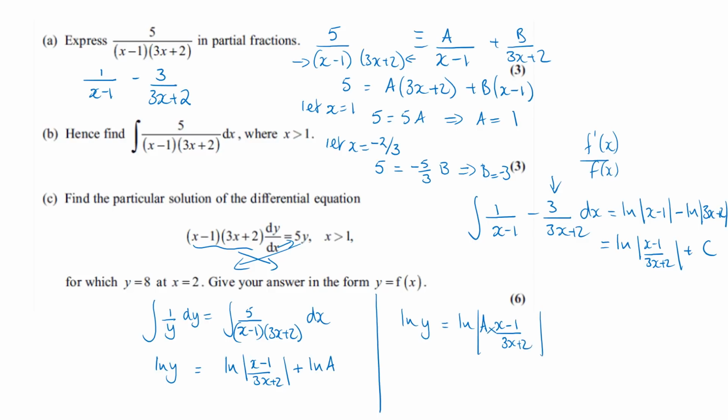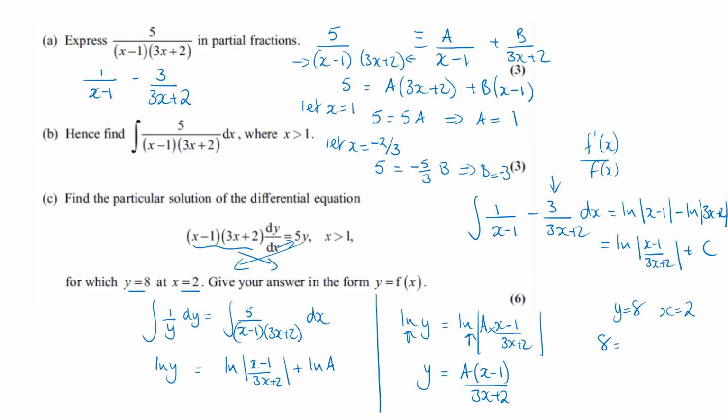And just have that a times, and then we can use the given situation that y is equal to 8 when x equals 2, and that will be fed in to give us what a is. Well, what we can do before we do that, the ln on this side is equal to the ln on that side. We can just say that y is equal to a times x minus 1 over 3x plus 2, and then feed in our details that y is equal to 8 when x is equal to 2, and that will allow us to find what a is.